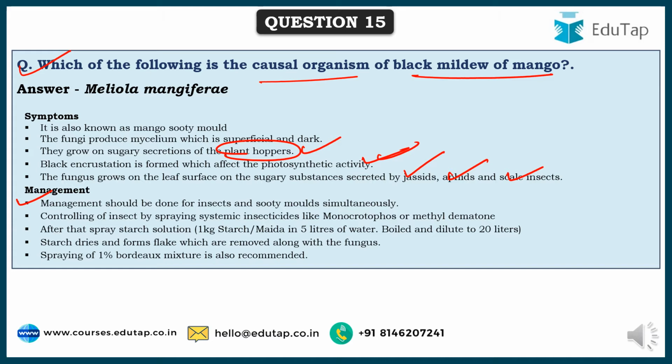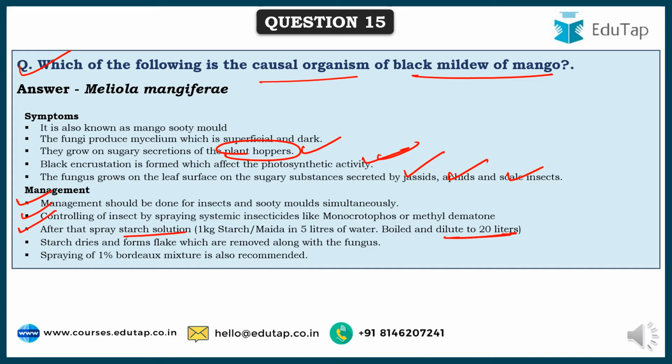All these types of insects like plant hoppers, jassids, aphids, scale insects, when controlled, automatically Meliola mangiferae can be controlled. And these insects can be controlled by spraying systemic insecticides like monocrotophos or methyl demeton, or a starch solution, that is 1 kg starch or maida mixed in 5 liters of water, boiled and diluted to 20 liters. Now this starch, when sprayed on the plants, forms a starchy layer.